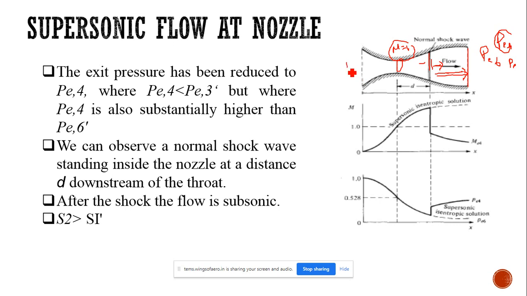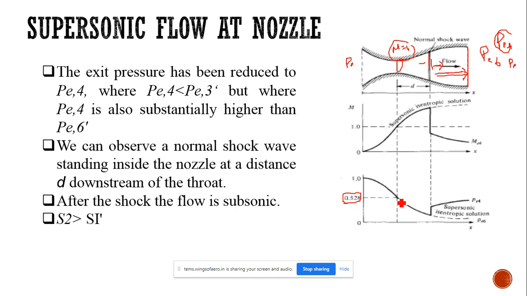Actually, that's why I have said here. See, when we have pressure ratios like 0.528, the flow will be choked. That means at the throat we will be getting Mach number equal to 1.